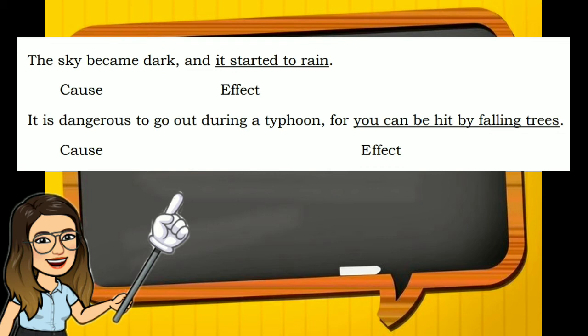Let's take a look at more compound sentences using the sentences you encountered earlier. Note that in each sentence, there is a cause and an effect. Look at this one: The sky became dark and it started to rain. The cause for this sentence is the sky became dark, and the effect is that it started to rain. Another example: It is dangerous to go out during a typhoon, for you can be hit by falling trees. The cause is it is dangerous to go out during a typhoon, and the effect is you can be hit by falling trees.